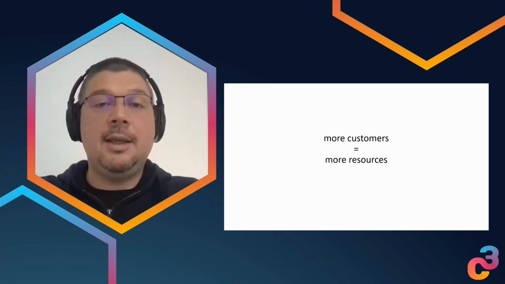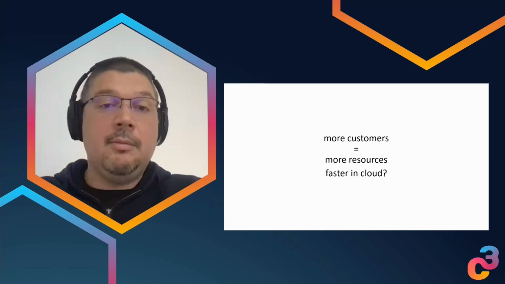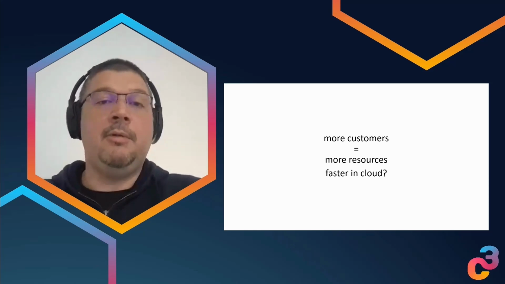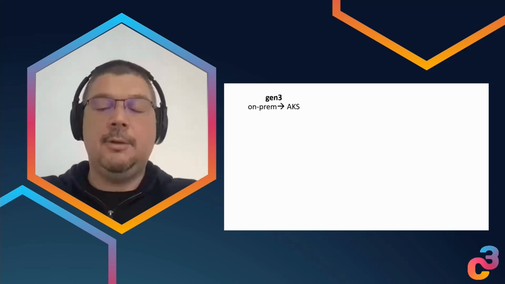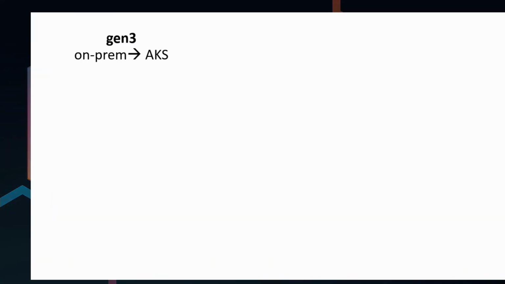So we started thinking about how we can solve this challenge. The first thing that comes to mind: can we just use some resources from the cloud? Can we have some hybrid setup where we run on-premise, but also in the cloud? And since we were already using some Microsoft cloud services, we thought, let's try to switch our Kubernetes cluster, which we run on-prem, with a managed one from Azure, and let's see how that works.